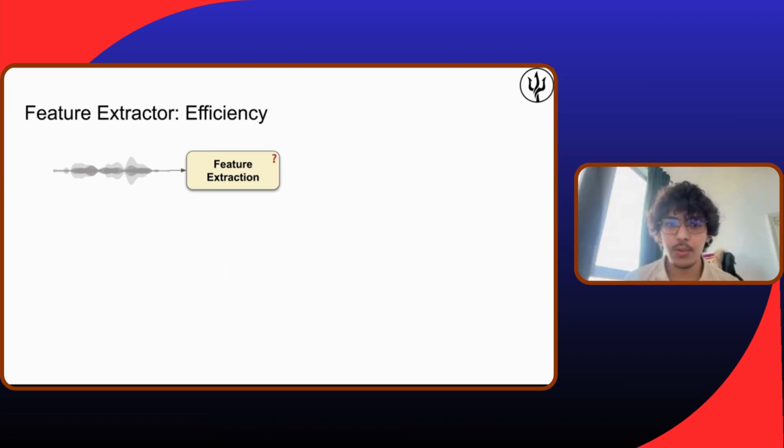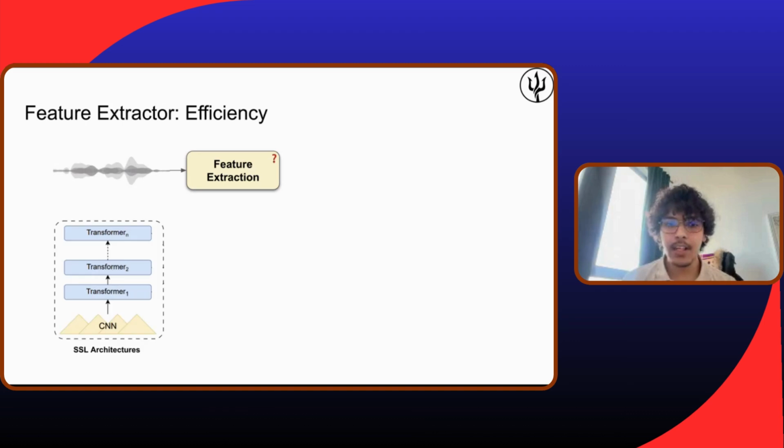So let's come back to the feature structure. We talked about SSL, and here is the structure of SSL models. Basically, SSL models take the speech as input, then we have some CNN layers to extract features, and after that we have layers of transformers.